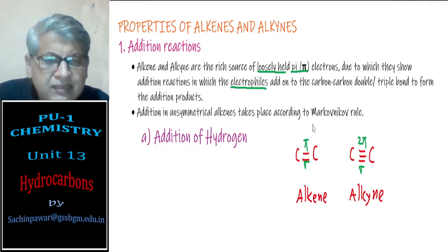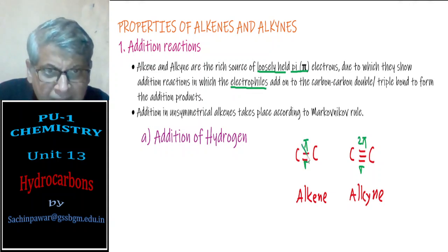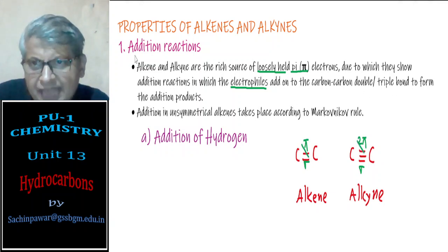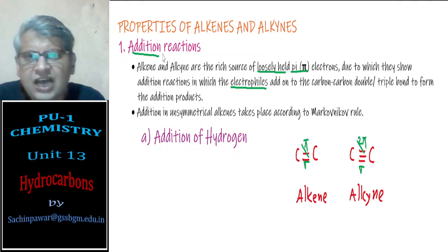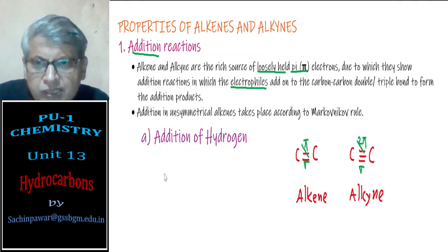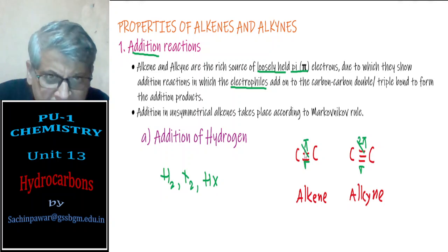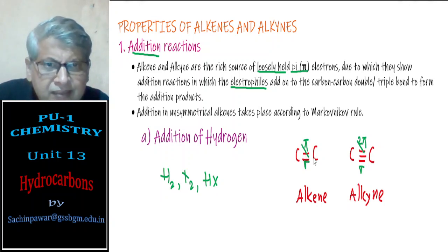These are the reactions where we break pi bonds, by addition reactions. Addition reactions are the reactions where molecules such as hydrogen, halogens, and hydrogen halides are added across the double bond to break the pi bond.